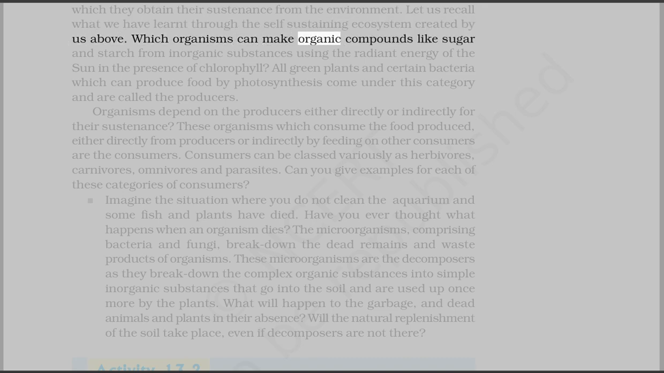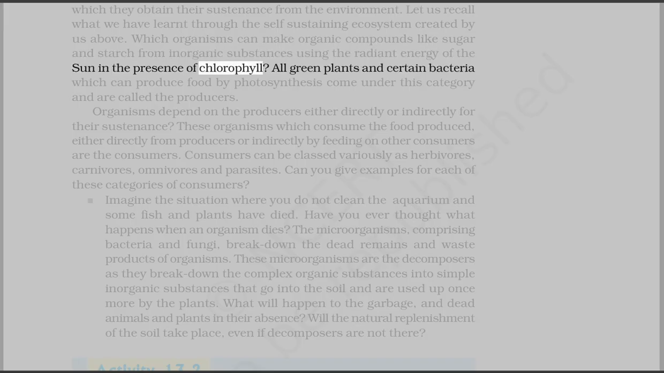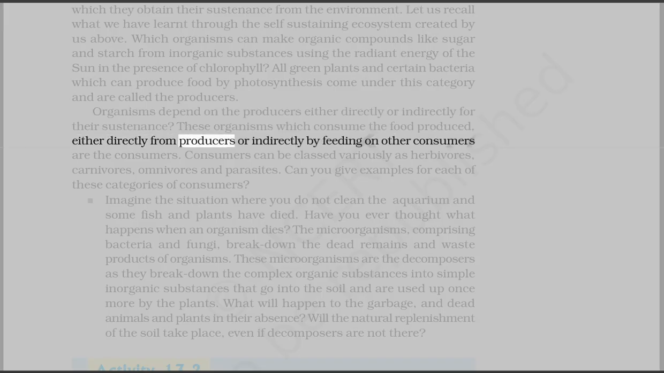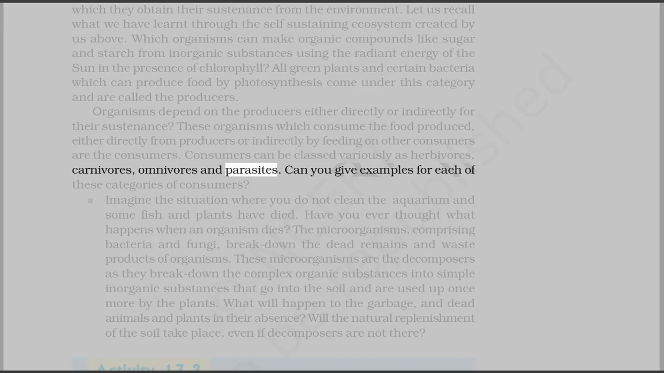Which organisms can make organic compounds like sugar and starch from inorganic substances using the radiant energy of the sun in the presence of chlorophyll? All green plants and certain bacteria which can produce food by photosynthesis come under this category and are called the producers. Organisms depend on the producers either directly or indirectly for their sustenance. These organisms which consume the food produced, either directly from producers or indirectly by feeding on other consumers are the consumers. Consumers can be classed variously as herbivores, carnivores, omnivores, and parasites. Can you give examples for each of these categories of consumers?